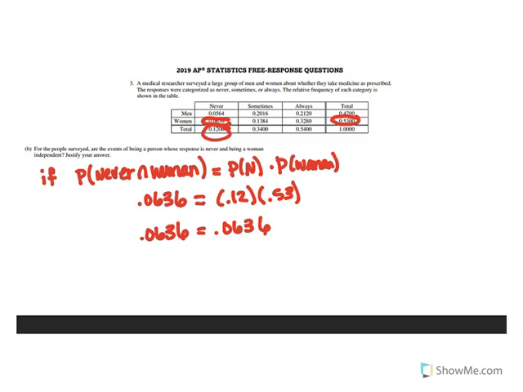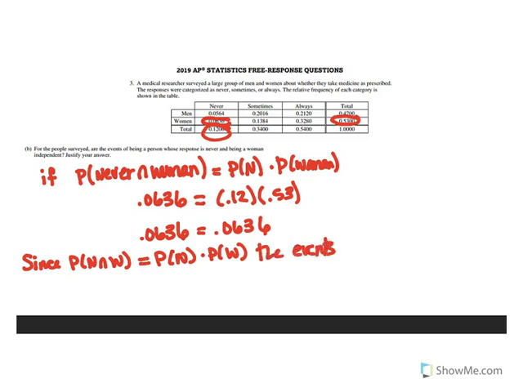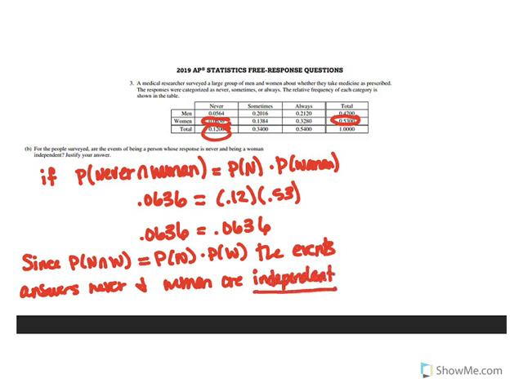That's one piece that you need to get your E on this part of the question. You also have to make sure that you draw a conclusion. So we could say, for example, since the probability of never and a woman is equal to the probability of never times the probability of being a woman, the events answers never and woman are independent. To get all three parts for an E, we must conclude that they are independent. We must show our calculations to prove these values, and then we have to show our justification or our proof.